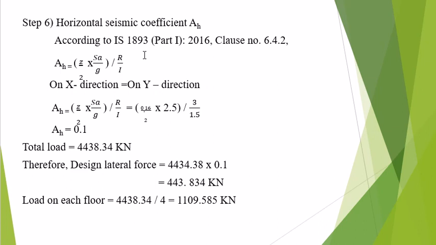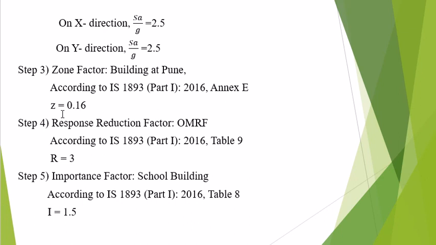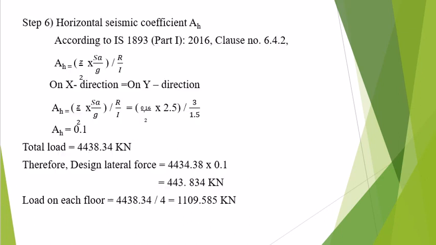According to IS 1893 part 1 2016 clause number 6.4.2, there is one formula for the horizontal seismic coefficient: in brackets, Z upon 2 into Sa upon g, divided by R upon I. According to previous steps, the values of Z, R, I and Sa/g we already calculated.